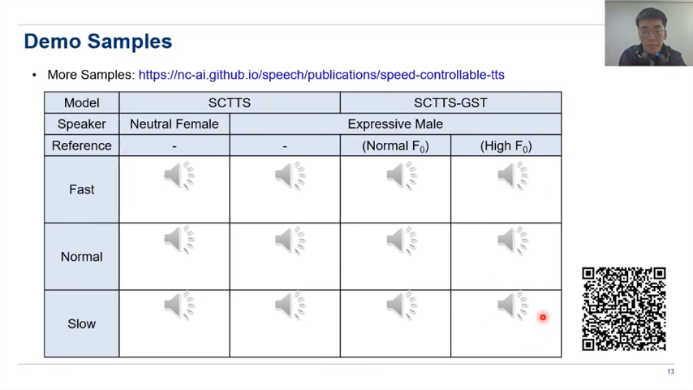So with GST modules, the speaking speed can be controlled while retaining the FGR value. More samples can be found in this link.